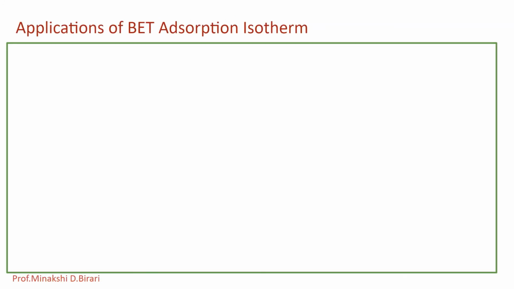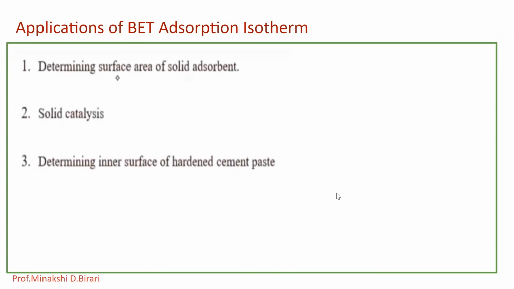Now what are the applications of BET theory or BET equation? BET equation is helpful to determine the surface area of solid adsorbent and also it helps to explain solid catalysis. BET equation is also used to determine the inner surface of hardened cement paste. So by using the BET equation we can determine the monolayer adsorbed gas volume.